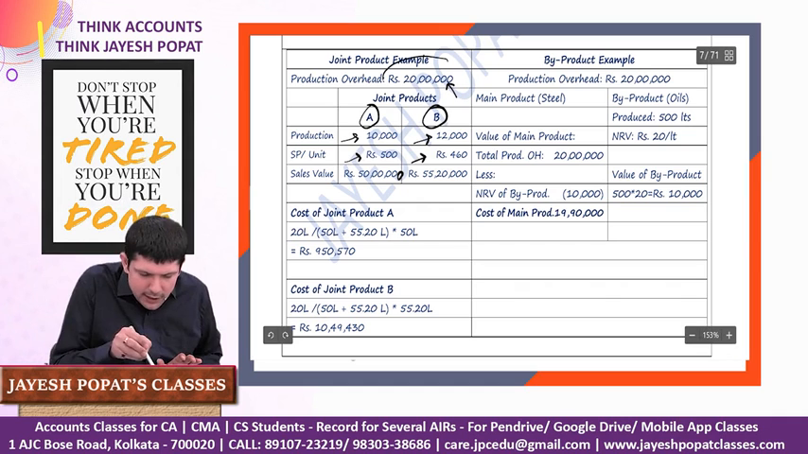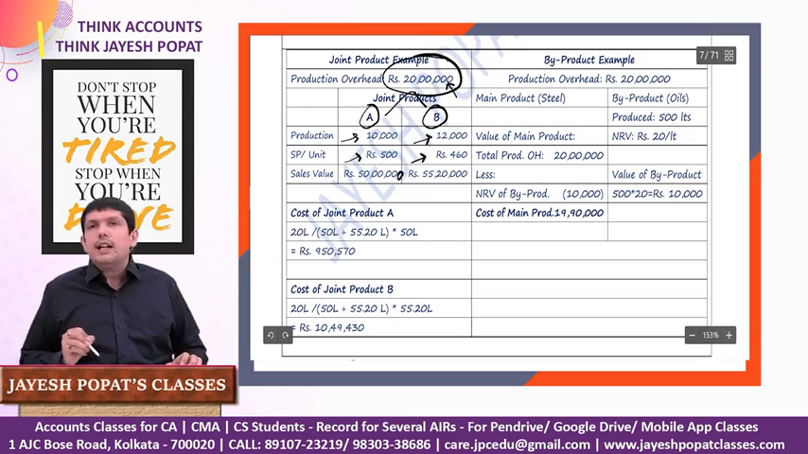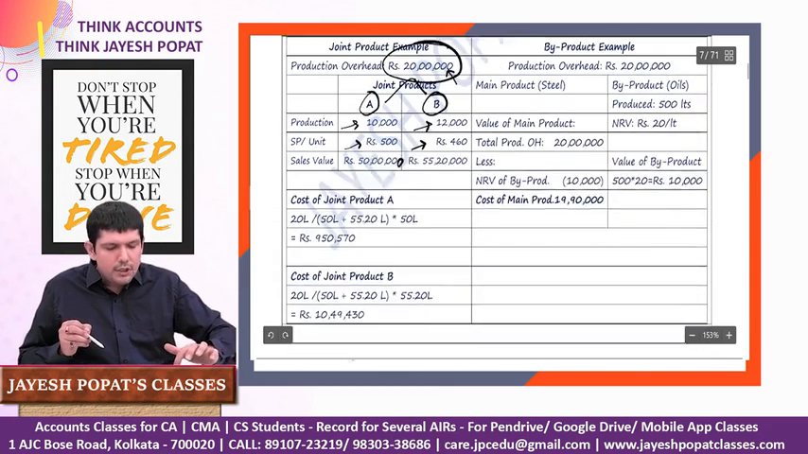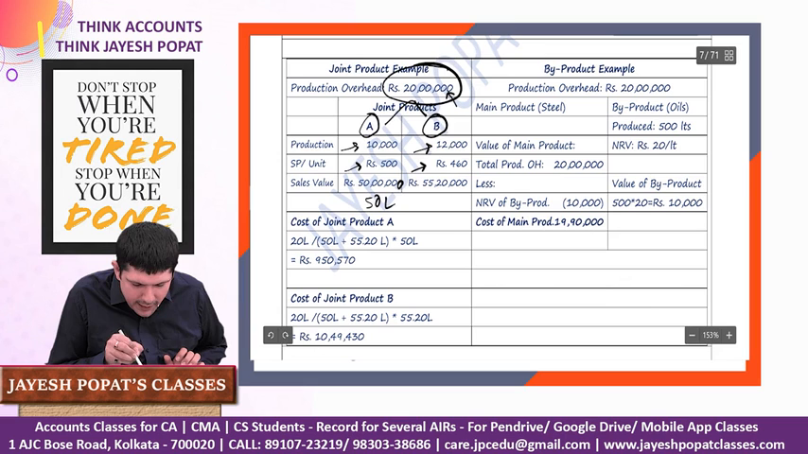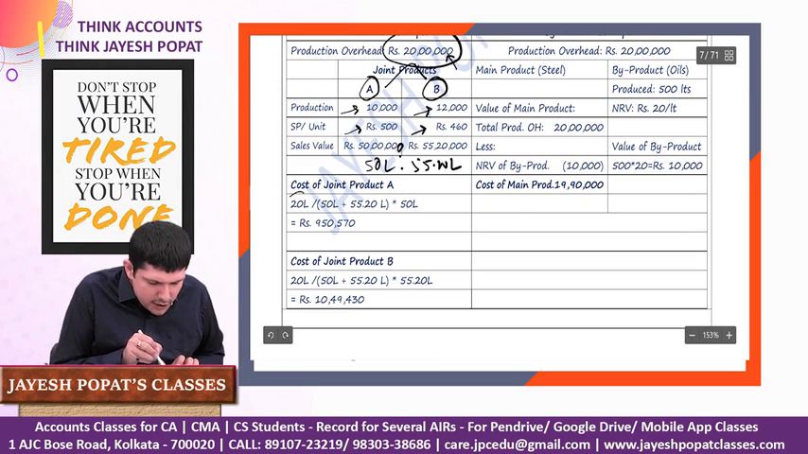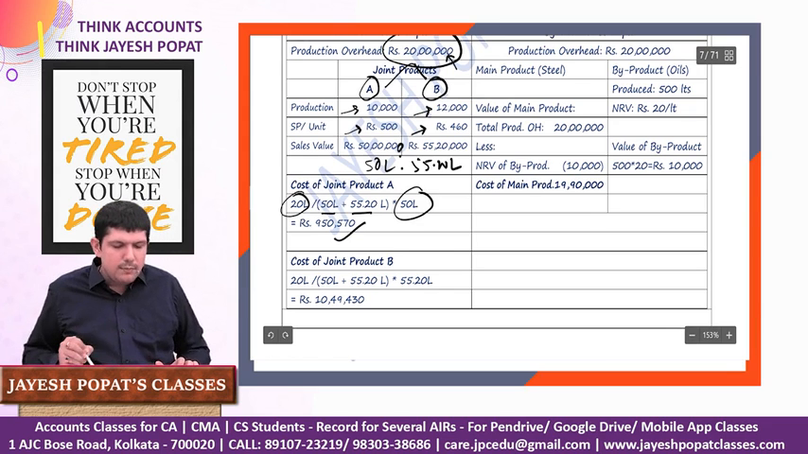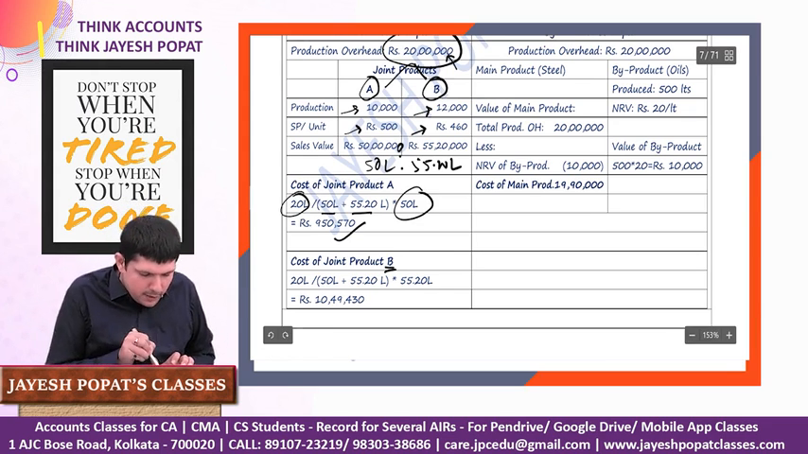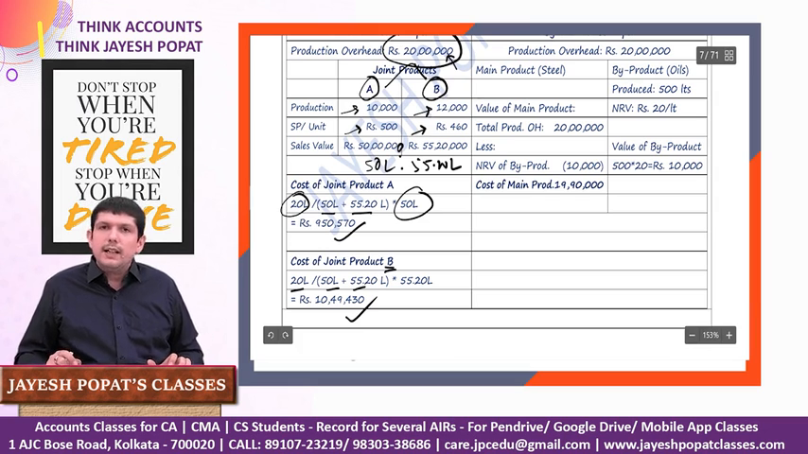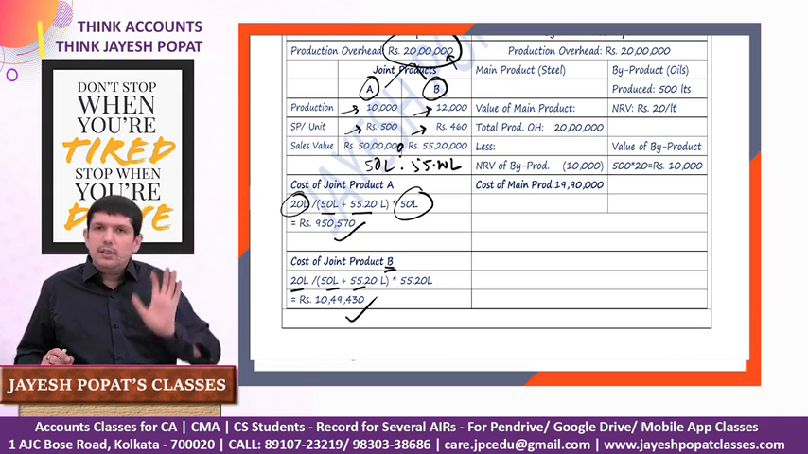So how do you allocate this 20 lakh of joint cost, which has been incurred in producing these two products, over product A and product B? You need to do it on the basis of the ratio of the relative sales value. So basically you need to apportion this 20 lakh in the ratio of 50 lakh to 55.20 lakh. So cost of joint product A is 20 lakh, which is the production overhead, divided by 50 lakh plus 55.2 lakh, into 50 lakh. Similarly for B, 20 lakh divided by 50 plus 55.2, into 55.2, we'll get the cost of joint product B. So this is how the allocation of the cost has to be done. It has to be done in the ratio of the sales value of the joint products.